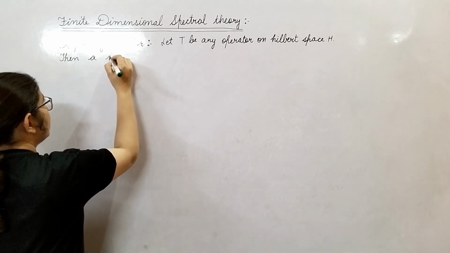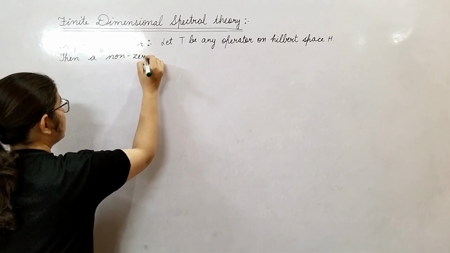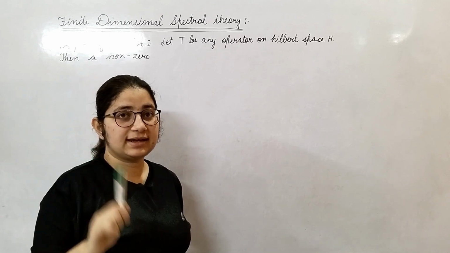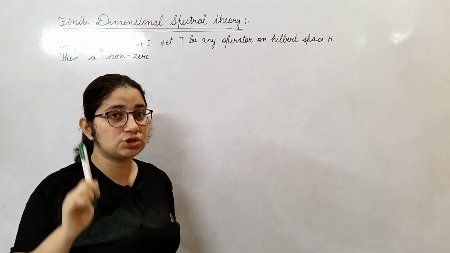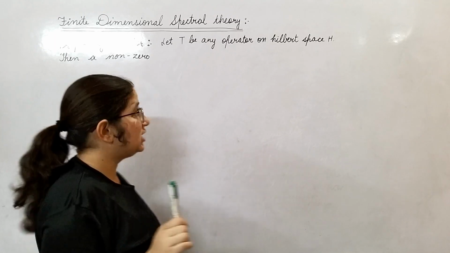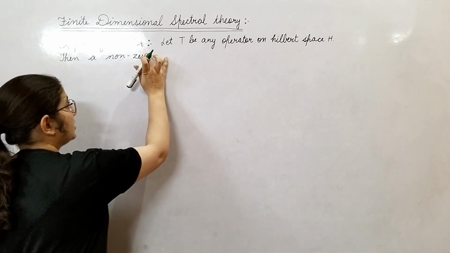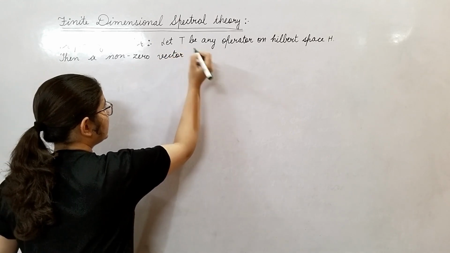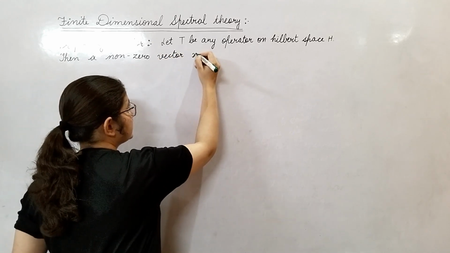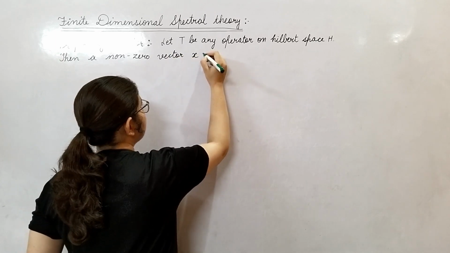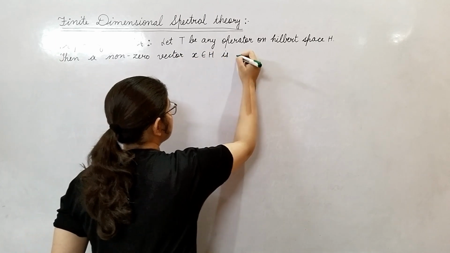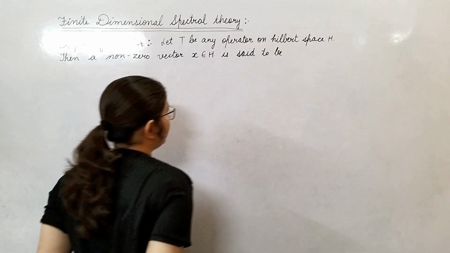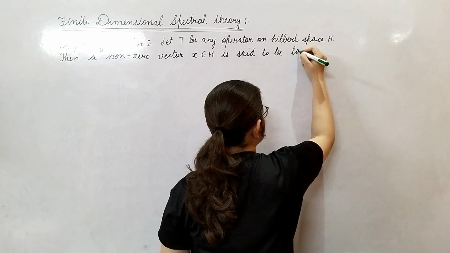a non-zero vector, that vector which you are going to prove proper eigenvector, characteristic vector, latent vector, that should be non-zero. If it is zero, then this will not be proper eigenvector. Okay, then a non-zero vector, from where this vector will be? This vector will be from H. Non-zero vector X belongs to H is said to be latent vector